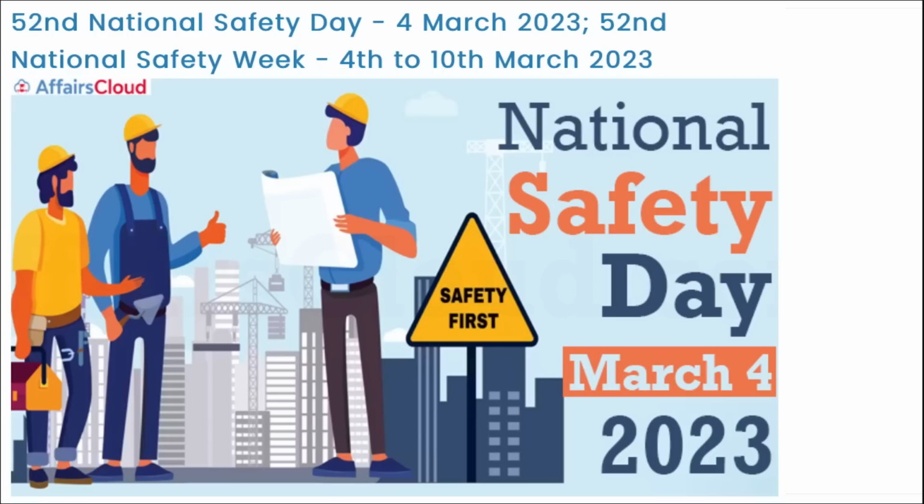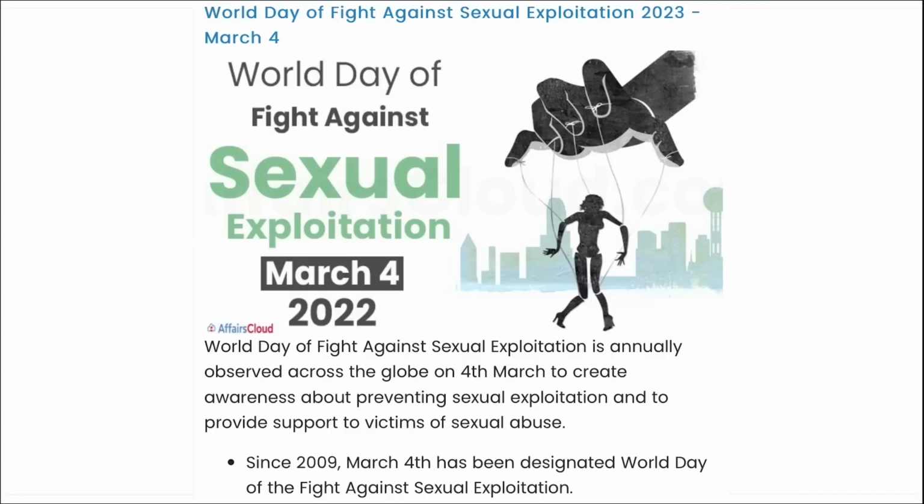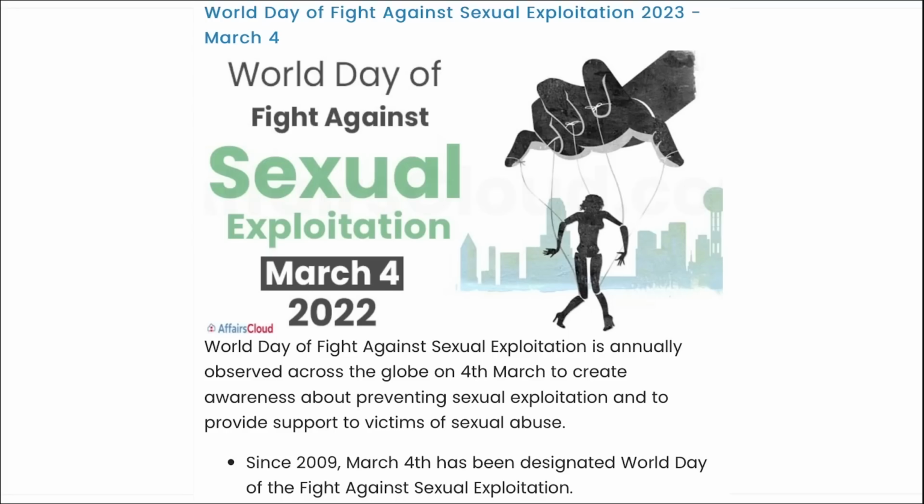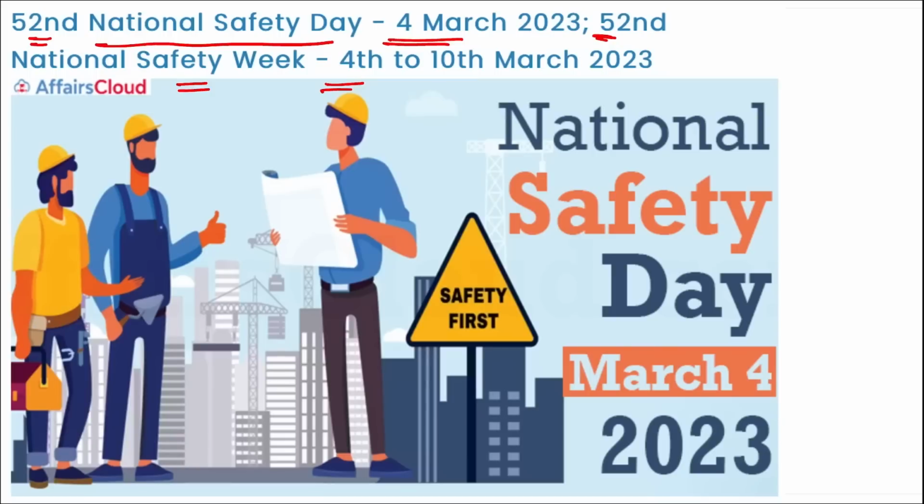Next, you can see is the 52nd edition of the National Safety Day. It is observed on 4th of March and 52nd National Safety Week is observed from 4th to 10th of March. Very important, friends. All right. Question here can definitely be asked that when do we observe National Safety Day? It is observed on 4th of March. When do we observe National Safety Week? We observe this National Safety Week from 4th to 10th of March.